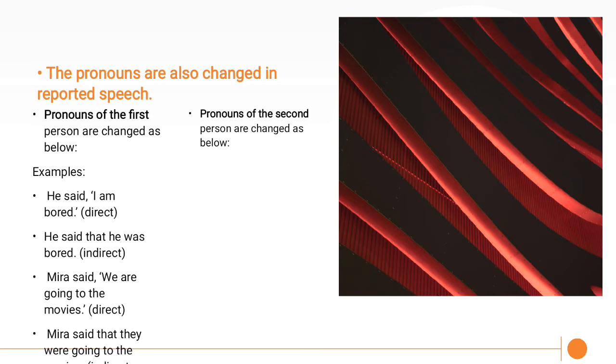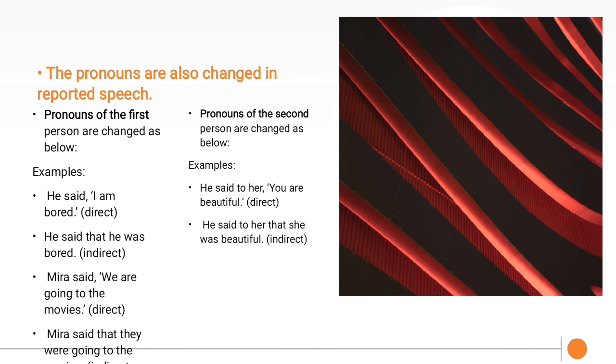Next, pronouns of the second person change. Example, he said to her, "You are beautiful." Indirect: he said to her that she was beautiful.